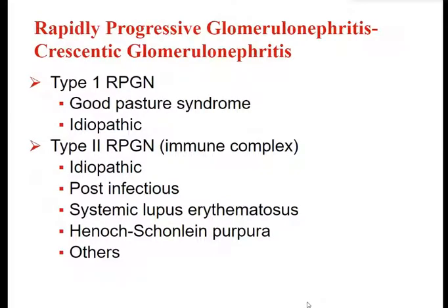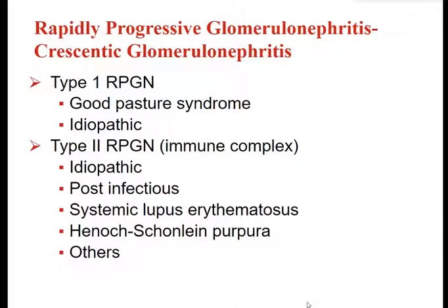Out of these, important of concern at times is rapidly progressive glomerulonephritis. I have told you in the previous slide also, crescentic glomerulonephritis, where there is formation of crescents in the glomeruli. It could be type 1 rapidly progressive glomerulonephritis, where causes could be Goodpasture syndrome, or idiopathic as well.